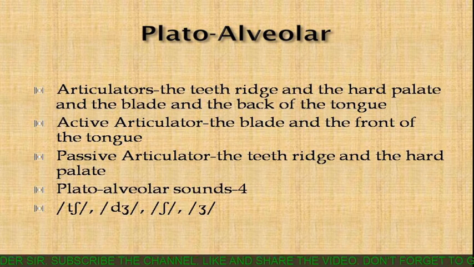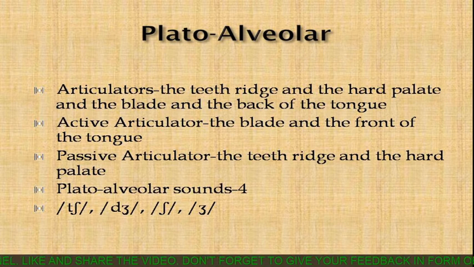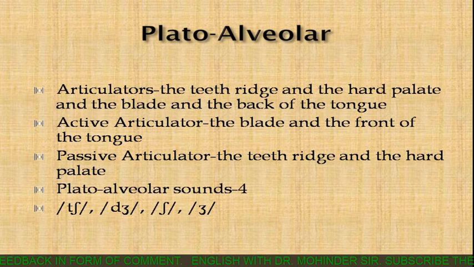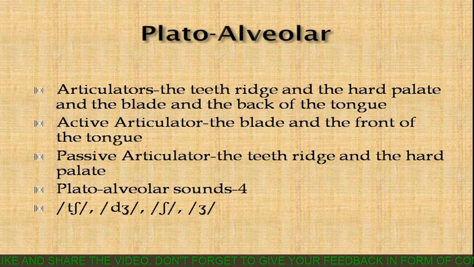There are four palato alveolar sounds in English. They are ch, j, sh, zh. So in zh there is humming. So they are palato alveolar sounds in English.